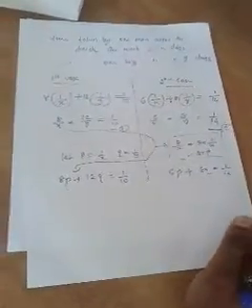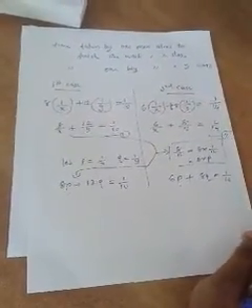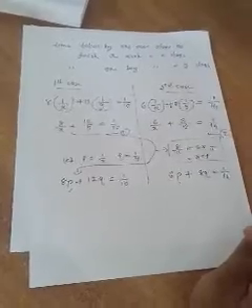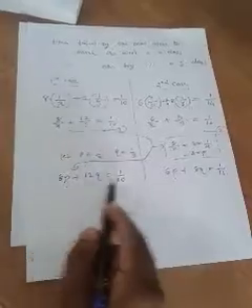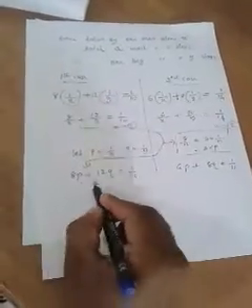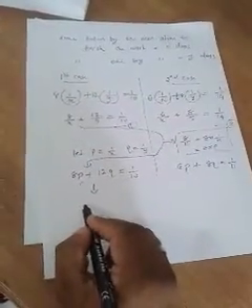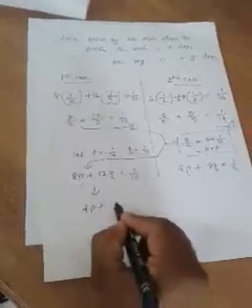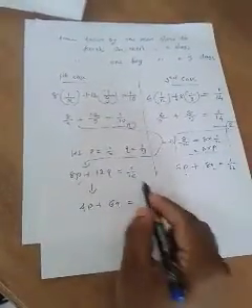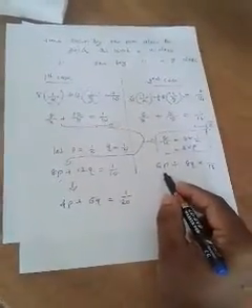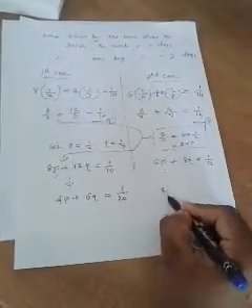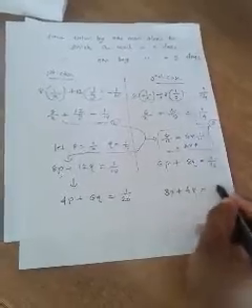That means we have to make the coefficient of p the same, isn't it? So before that I can simplify this equation. Can I divide throughout by 2? Yes, I'm going to divide this equation throughout by 2, so it becomes 4p plus 6q is equal to 1 by 20. And I'm going to divide here also by 2, so it becomes 3p plus 4q is equal to 1 by 28.